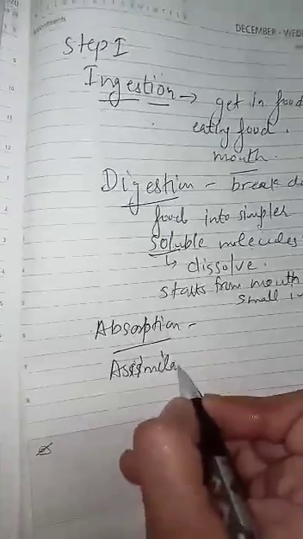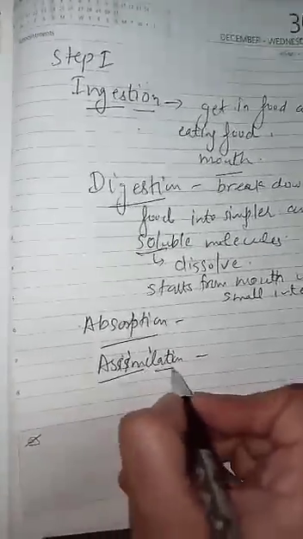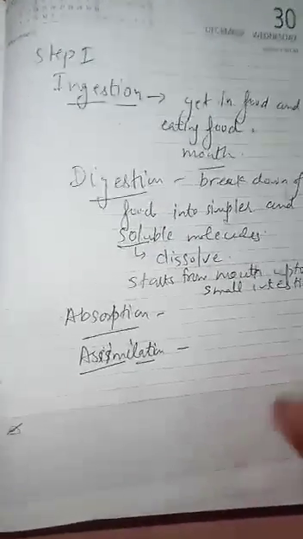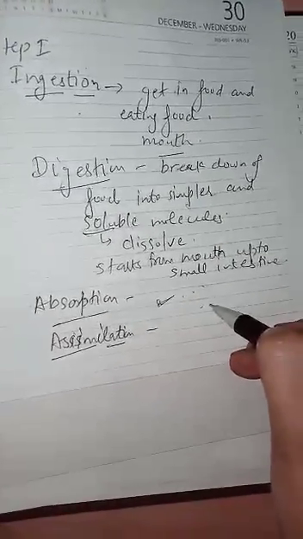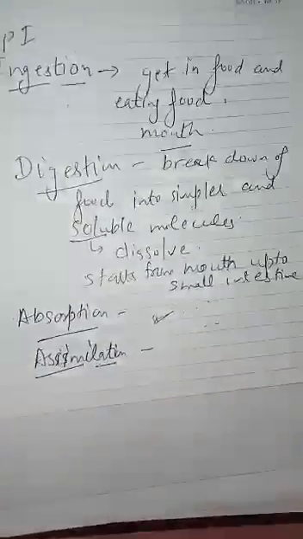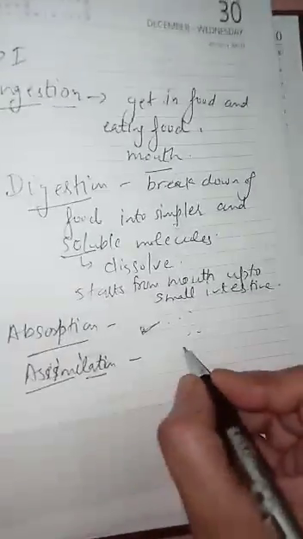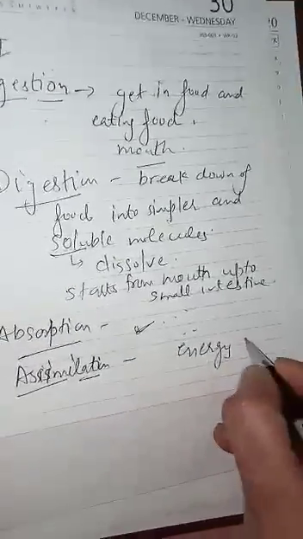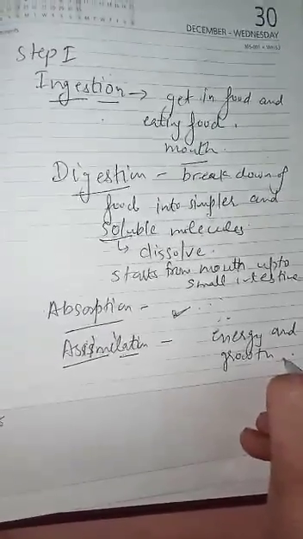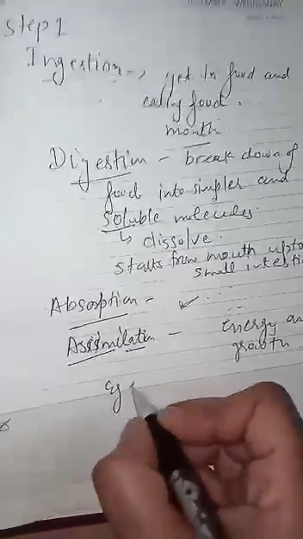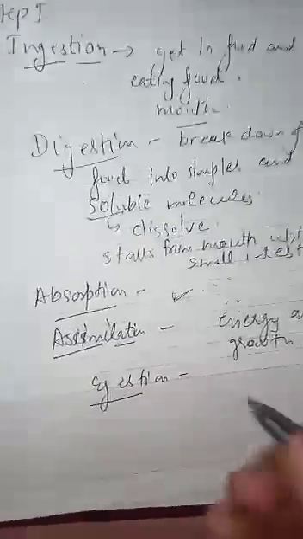The next step is assimilation. What is assimilation? Food is absorbed by our body in the absorption step. Absorbed food is used to produce energy and for our growth. From the absorbed food we are getting energy and our body is growing. This is called assimilation.